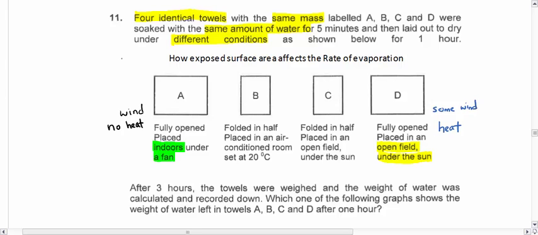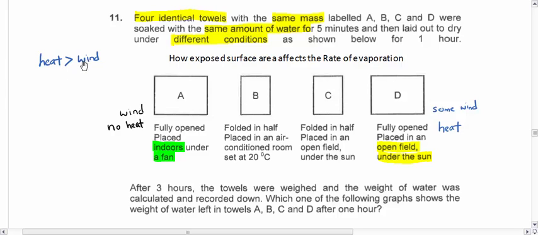Now, heat is much more powerful as compared to wind. If you actually do a test, when you compare heat and wind, if I have a sunny day and no wind, my water will evaporate faster as compared to a windy day but there's no sun. Here, this concept you can test it out.